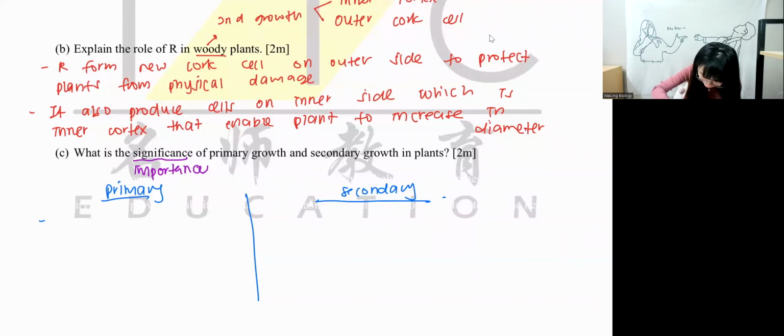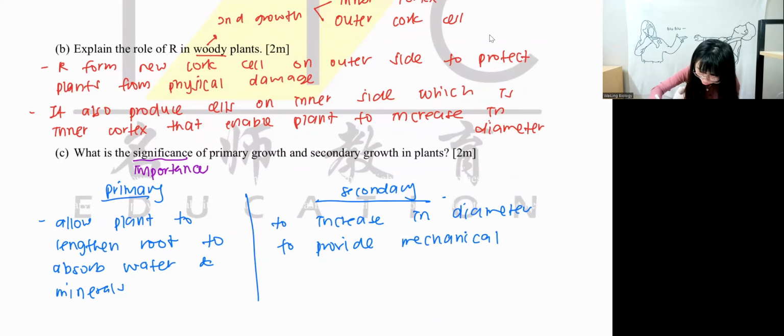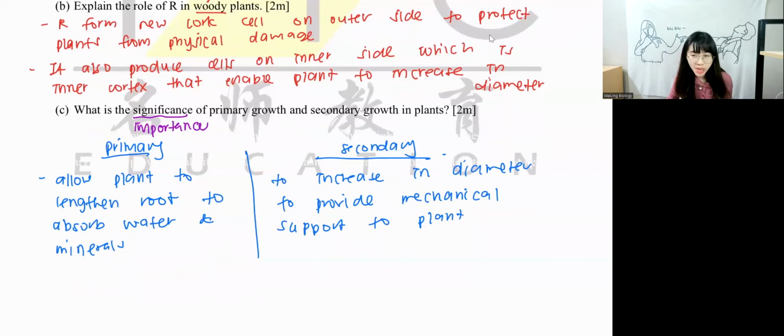So you can say, to allow plant to lengthen root to absorb water and minerals; to increase in diameter, to provide mechanical support to plant. So one increases in length, the other one increases in diameter.